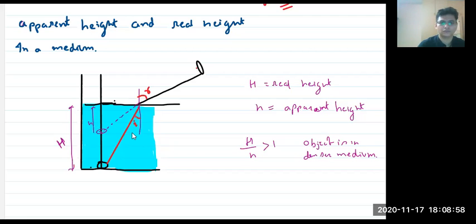So can I say that this is I and this is R, using the basic concept of parallel lines? So this is angle R, this is angle I.